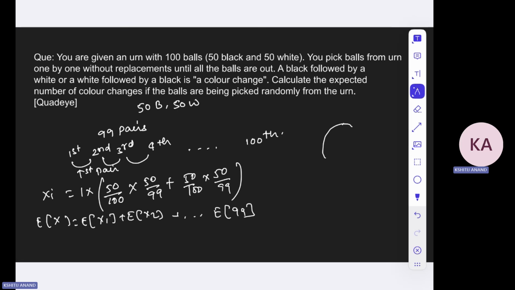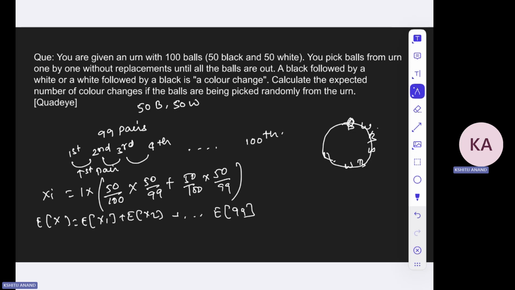You have placed balls randomly in a circle. Black, blue, black, white, black, white, black, white. And now you can pick any pair out of there randomly, right? And then this probability will exactly be the same. Okay. So if you place these balls in the circle, right?